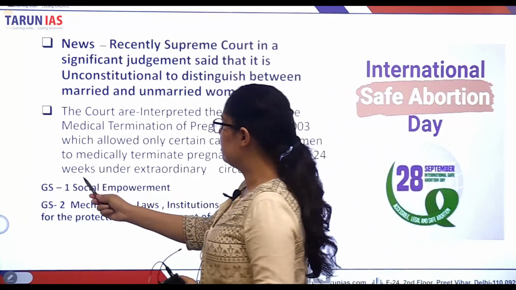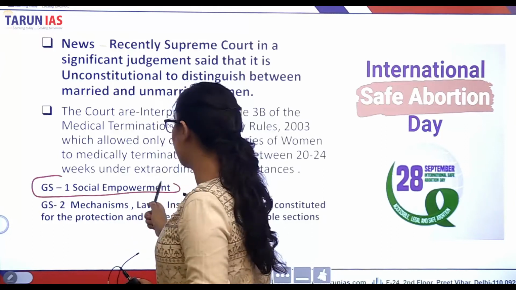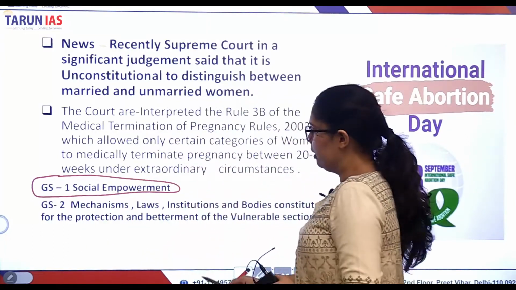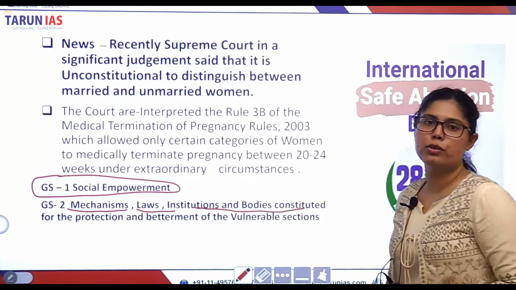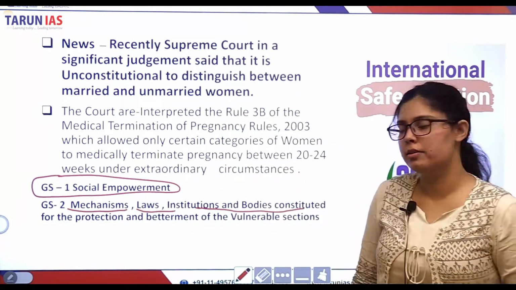You can relate this topic with your General Studies Paper 1, that is Social Empowerment, and General Studies Paper 2, Mechanisms, Laws, Institutions and Bodies constituted for the protection and betterment of the vulnerable sections.